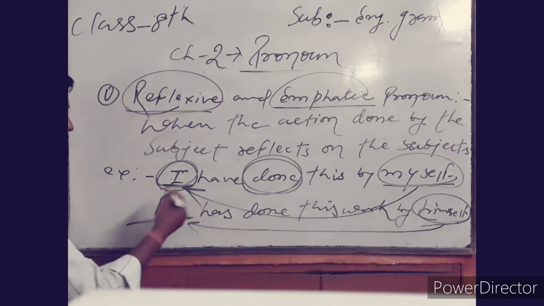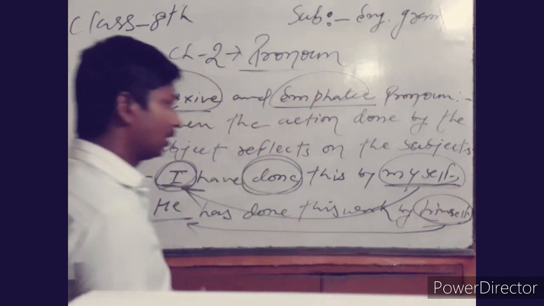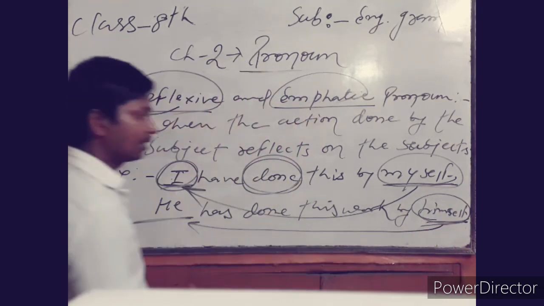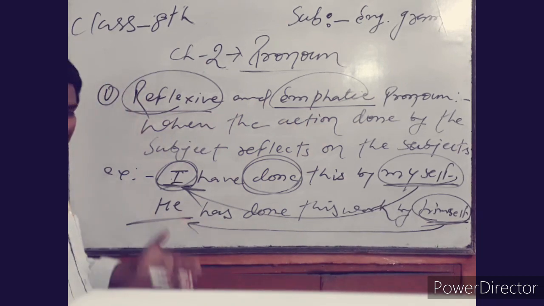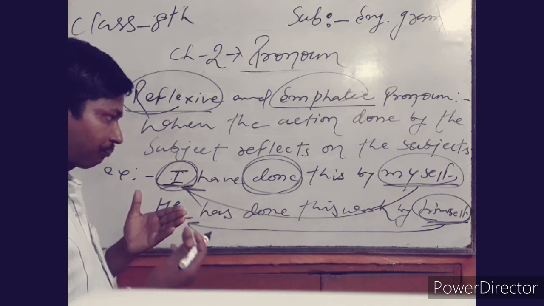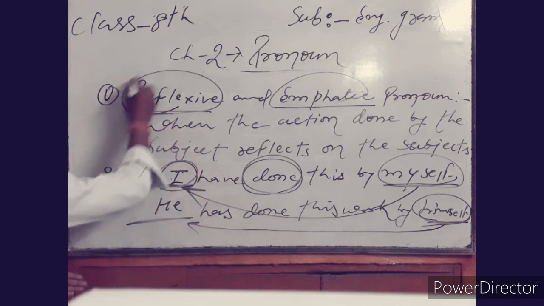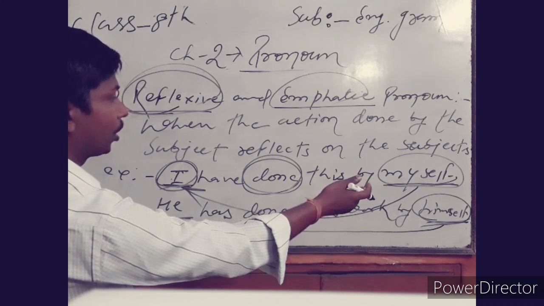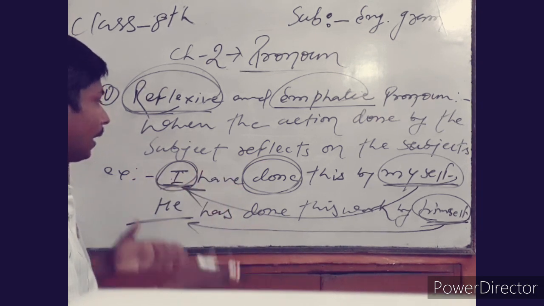According to the sentence you can see here, "myself" is used here as the object of the sentence. "Himself" is used here as an object of the sentence. When himself, myself, this type of pronoun is used as an object of the sentence, it is called reflexive. But when this type of pronoun is used just after a subject, it is called emphatic.